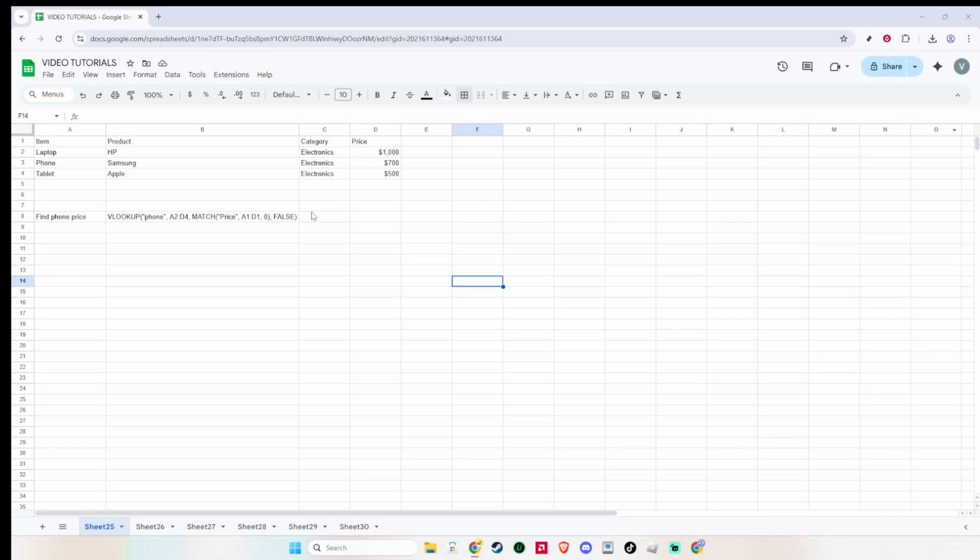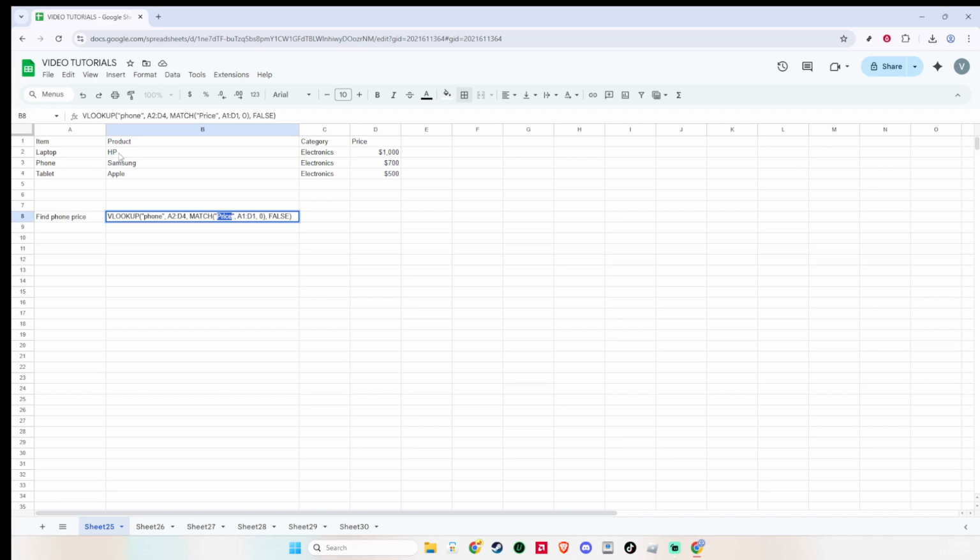For the lookup value, we'll use a simple example, the text "item". This is the value VLOOKUP will search for in the first column of your range. Keep in mind, VLOOKUP always searches the first column of the range you provide. In our example, that range will be A2:D10, which means the search happens in column A.